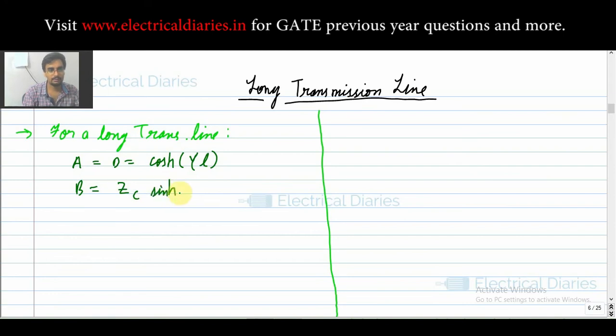You can search the video on our website if you don't know ZC. And C is (1/ZC) sinh(gamma L).